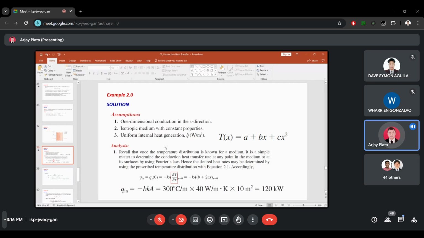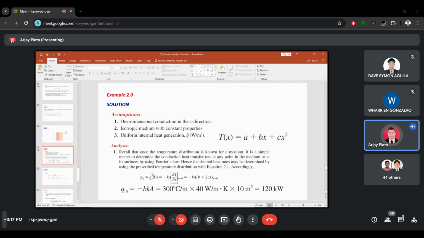Recall that once the temperature distribution is known for a medium, it is a simple matter to determine the conduction heat transfer rate at any point in the medium or at its surfaces by using Fourier's law. Hence, the desired heat rates may be determined by using the prescribed temperature distribution accordingly. So let us first use the rate of heat transfer, I mean Fourier's law here.